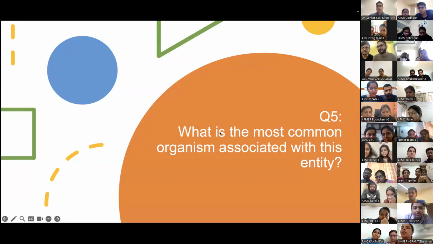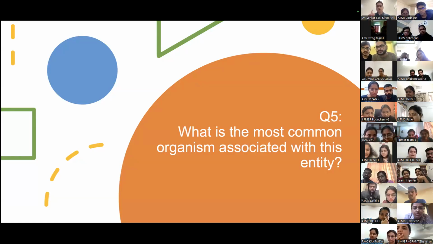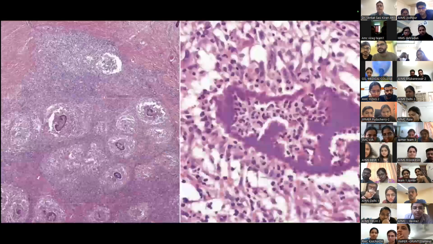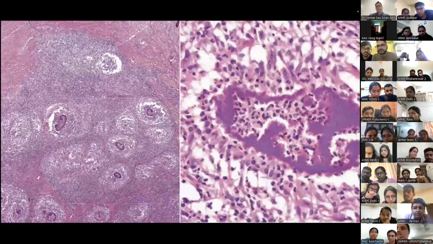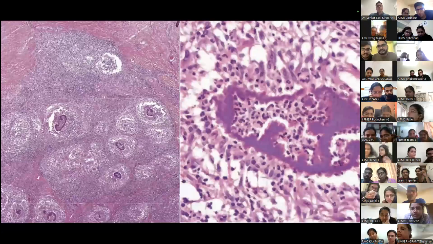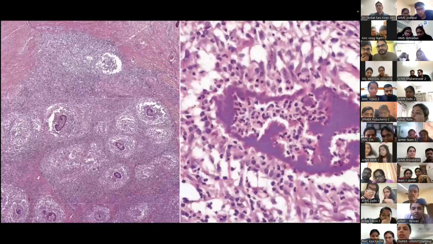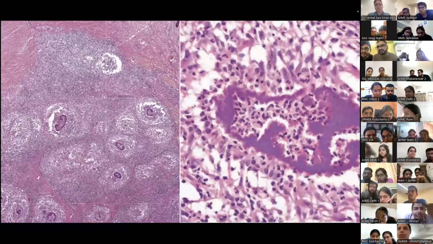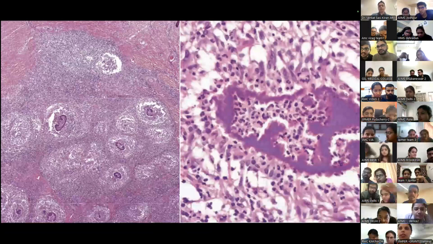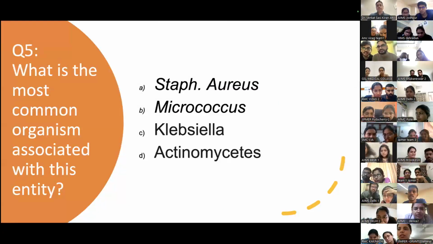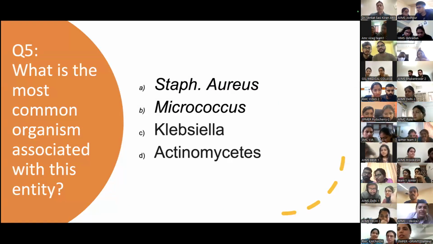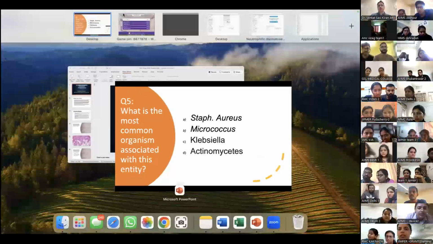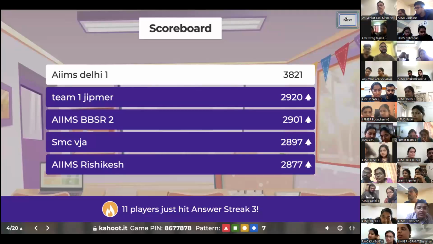Yeah, thank you. Okay, what is the most common organism associated with this entity? That's the question. What is the most common organism? And that's your histology. So it's a low power diagnosis. You should have got your diagnosis by now. And here are your options. Is it Staph aureus, Micrococcus, Klebsiella, or Actinomycetes? And the Kahoot starts now.